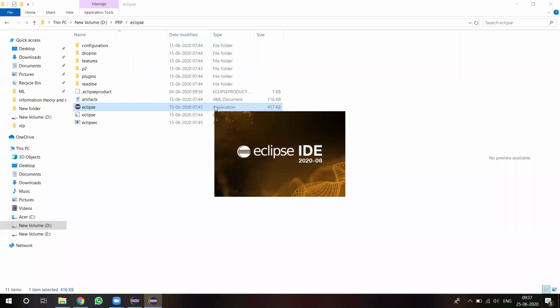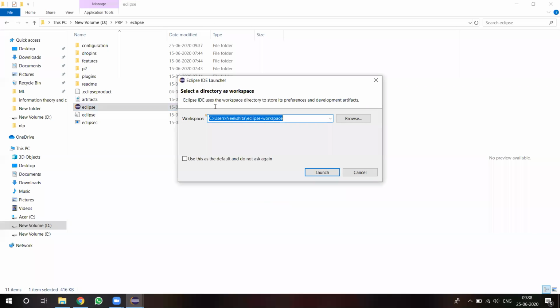So why do we need an IDE? IDE means integrated development environment. I think we already know Java. We already studied Java programming in your regular BTech course. In Java, while implementing Java programs, we have to write the program in Notepad. After that, we have to save that file in a specific location.